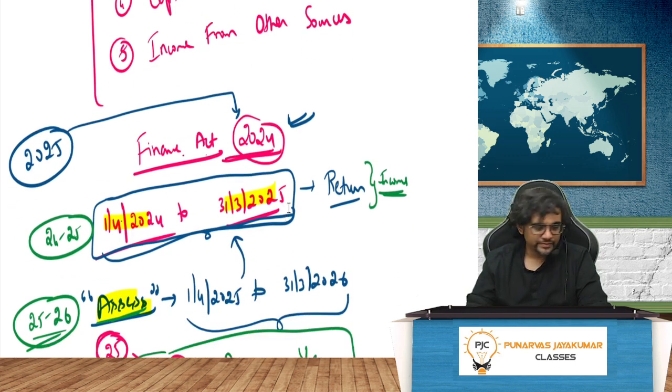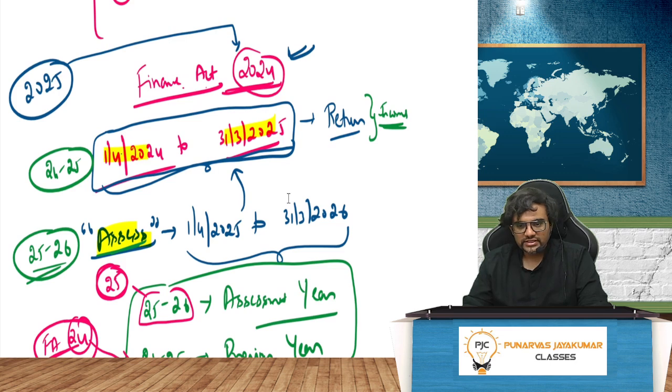Now coming to this main thing, guys. Finance Act, as I told you, Finance Act 2024. Now again, we know this concept of assessment year and previous year, which you have studied in Inter, but let's quickly revise. Finance Act 2024 will always be applicable from which year? From 1st April 2024 to 31st March 2025.